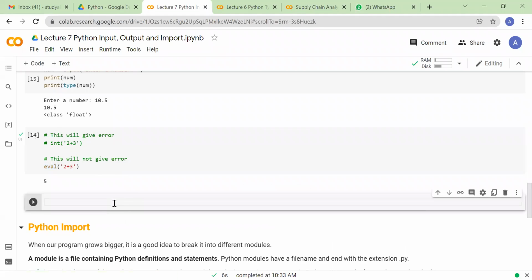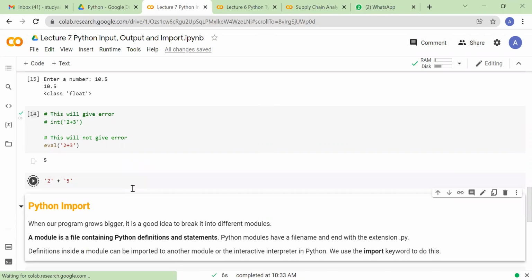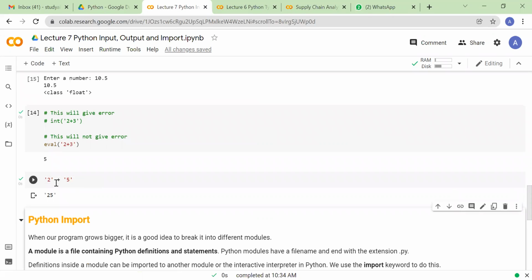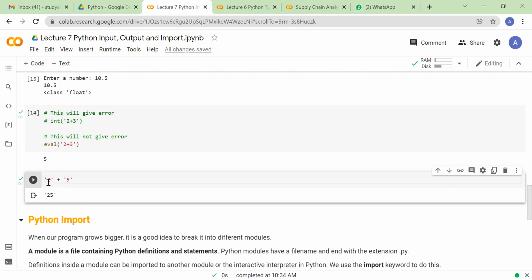But if you simply do this, instead of printing 7, it simply pasted the two things together. Why? Because it is not a number, it is a string. So the point I'm trying to make here is, in Python, the operation you want to perform depends upon the data type.